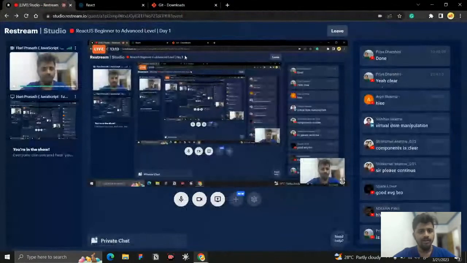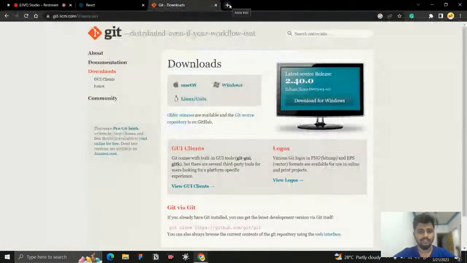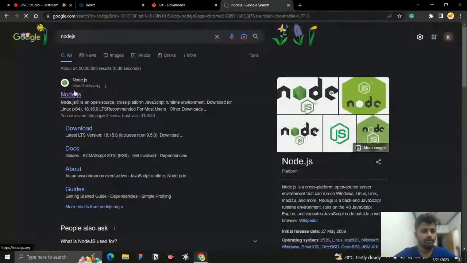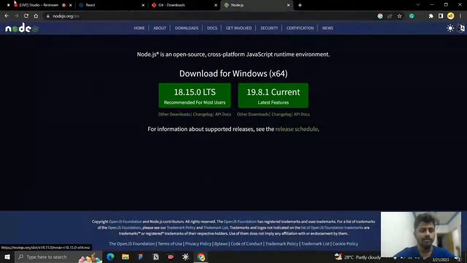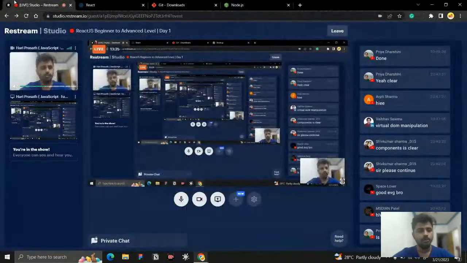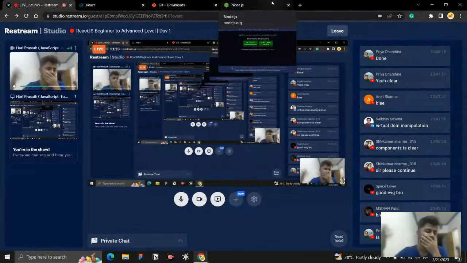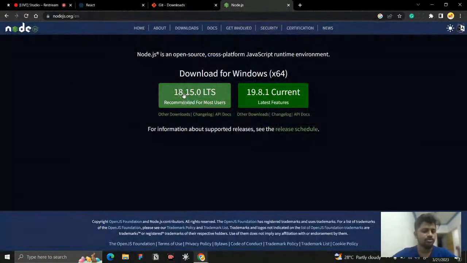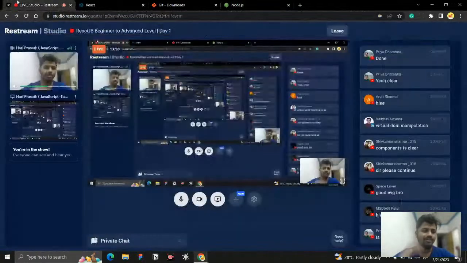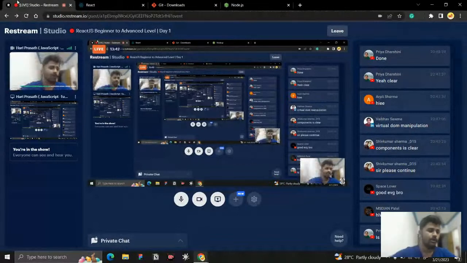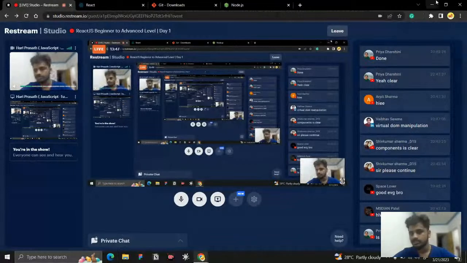Once you have done that, the next thing you need to download is Node.js. Node.js is a runtime environment, and we are going to write some node commands with it. We need to serve our files with the help of Node.js only. So download Node.js according to your PC. Once you have installed it, check whether Node.js is successfully installed or not.